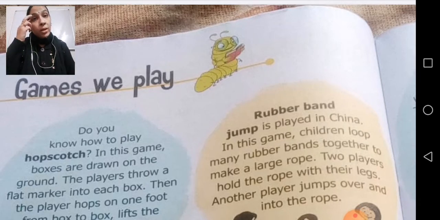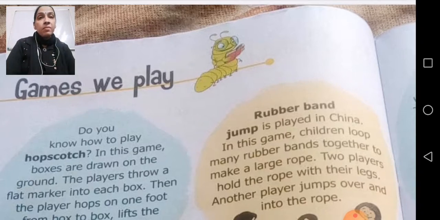Children, as you are all aware, we were doing a revision of your GK book, and in that row today we are taking this topic, that is games we play. So children, in games we play, here is an introduction of different games, like a few of the games which we were playing and a few which we played earlier, but you all might not be aware of all these games.